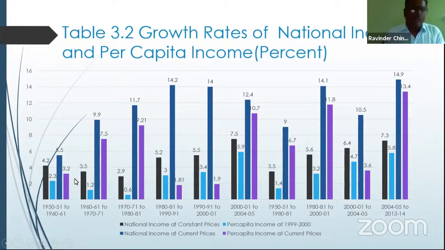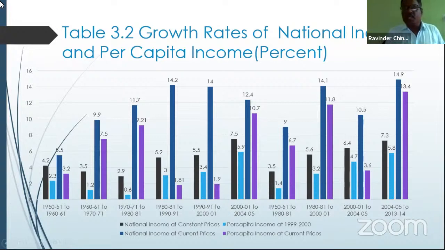Finally, this is the 3.2. This is the purple color, which shows 3.2, and it is 7.5, 9.21, 1.81, 1.9, and 10.7, 6.7. It is 1.8 and 3.6, and finally a 13.6% rate of growth achieved in the economy. This is a bar diagram representation of the growth of per capita income and national income per annum during the period 1951 to 1981.